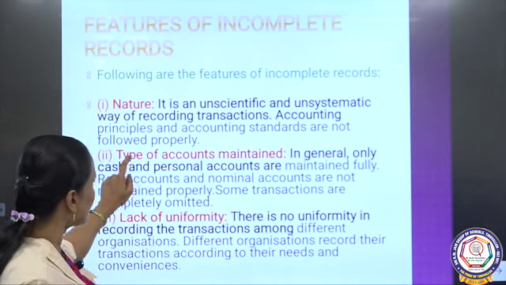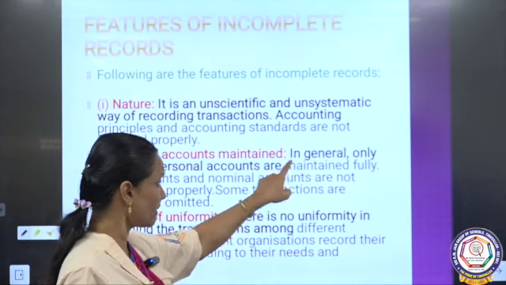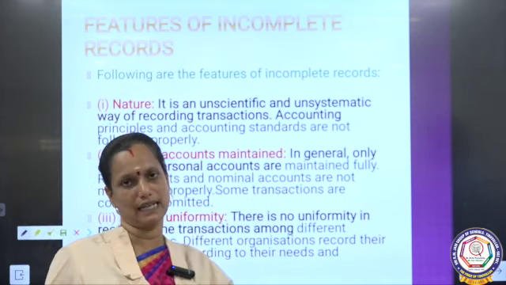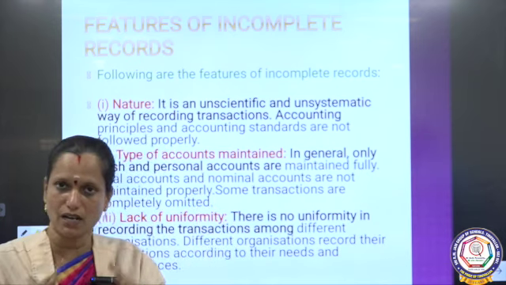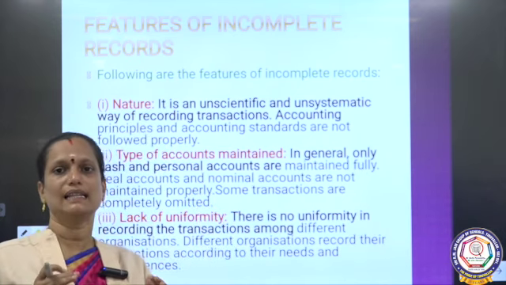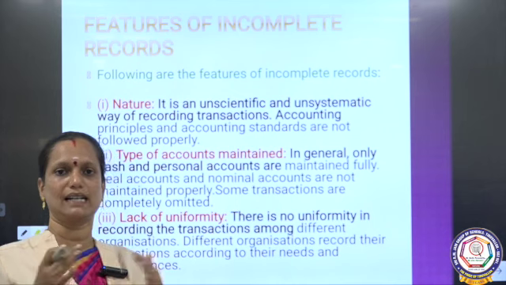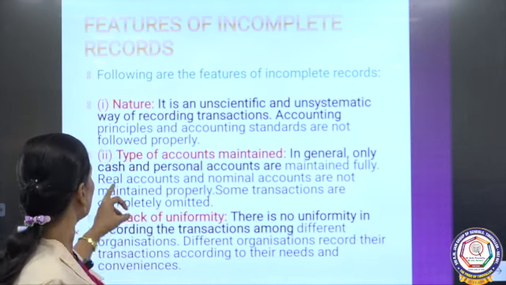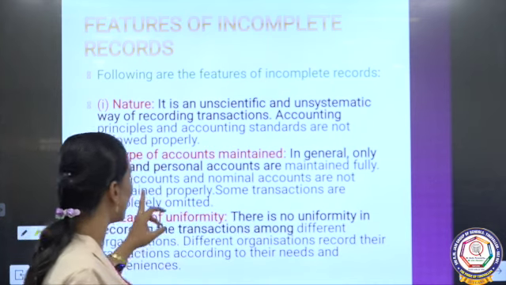And then type of accounts maintained. Generally, only cash and personal accounts are maintained fully. So, whatever cash transactions they are doing here, they will maintain, and then personal accounts, debtors, creditors, they will maintain here, but not all the transactions. And then real and nominal accounts are not maintained properly.